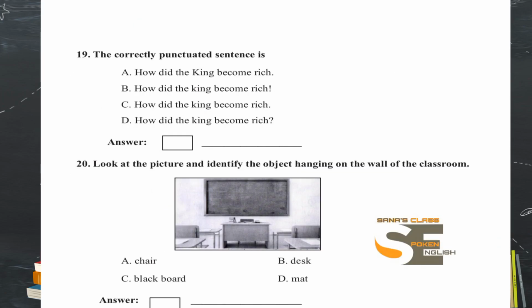Question number 19. The correctly punctuated sentence is, how did the king become rich? Before you go for this activity question, you must know what punctuation marks are. Punctuation marks are nothing but full stop, comma, exclamatory and question marks.